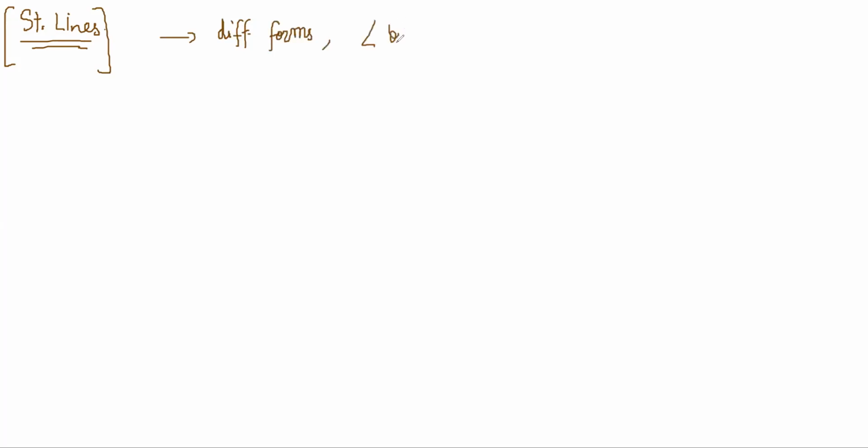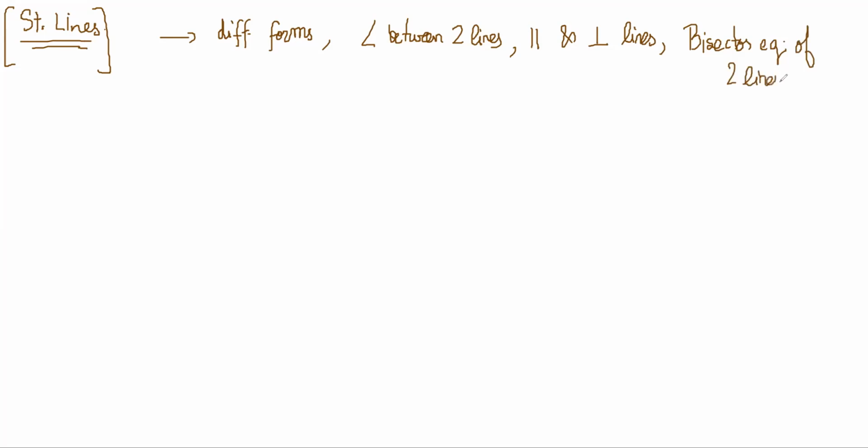Then we have done angle between two lines. We have done parallel and perpendicular lines, right? Bisector equation of two lines. Then we did distance from a point to a line, that we did. Distance from a point to a line, right? Then now we were doing some special points in a triangle.